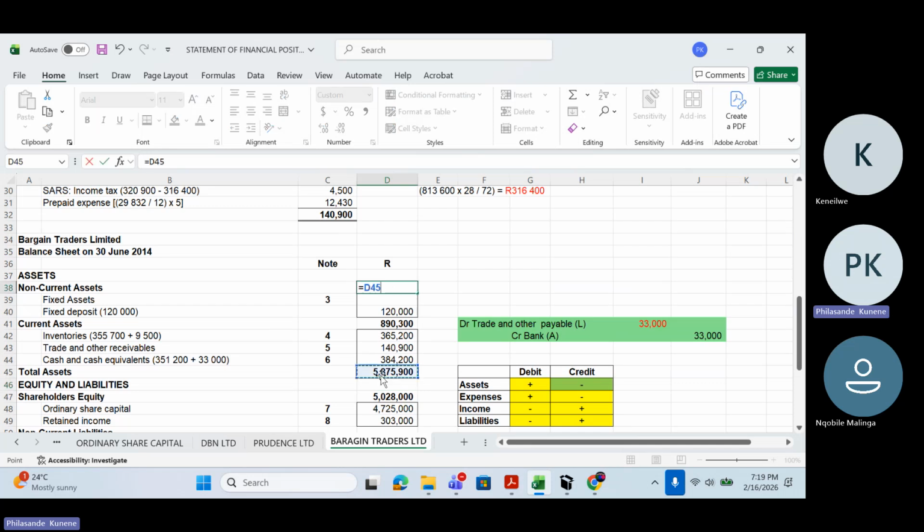My non-current assets will be this minus the 890,300, which is 4,985,600, and then I can also get my fixed assets as a balancing figure, which is 4,865,600.